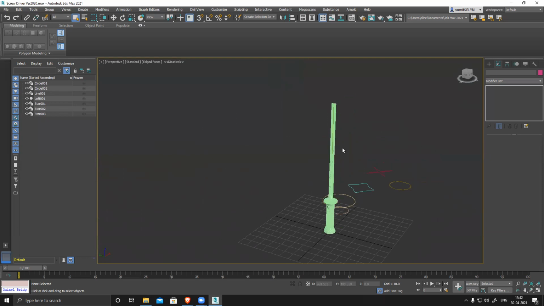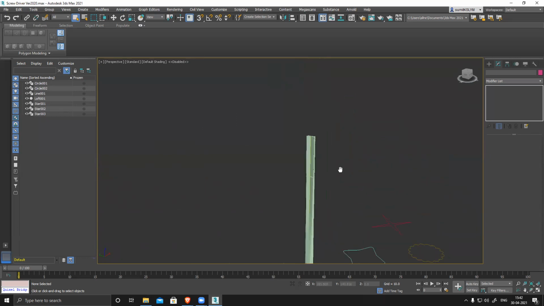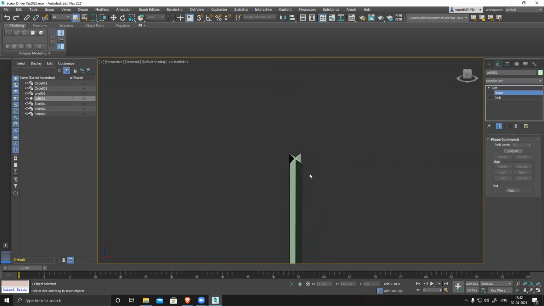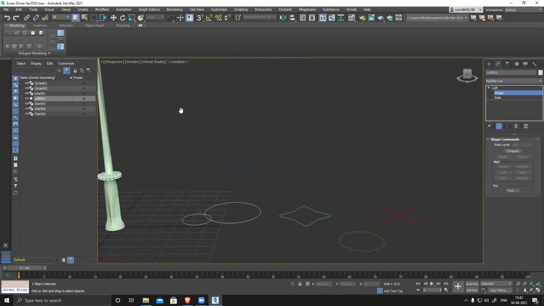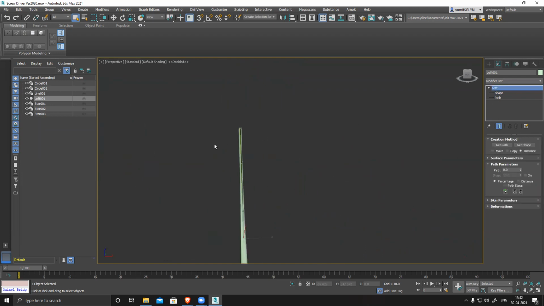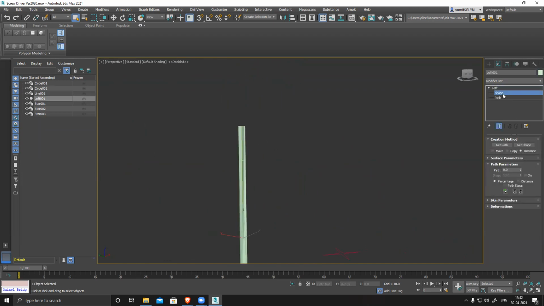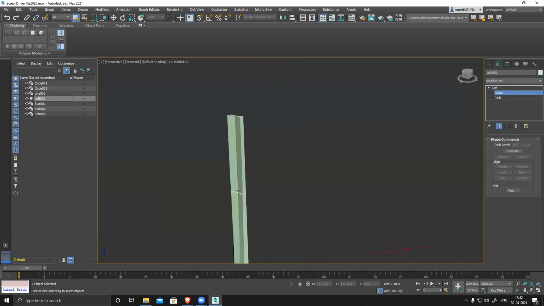Sir, the tip of the screwdriver, I was not able to shrink it down. Okay, let's see. We have the last shape of this one, right? Yes, sir. I want this one shape. So you want to shrink it.